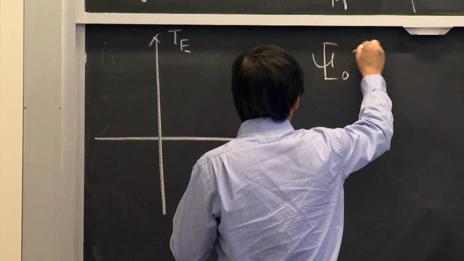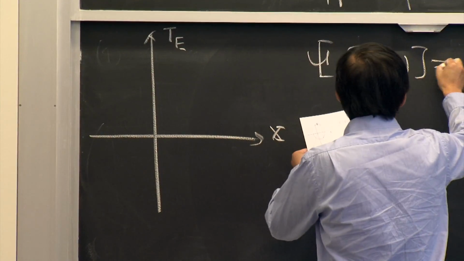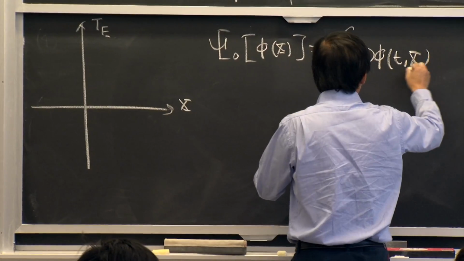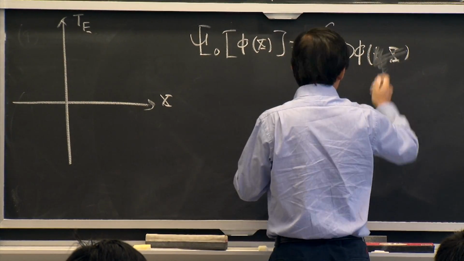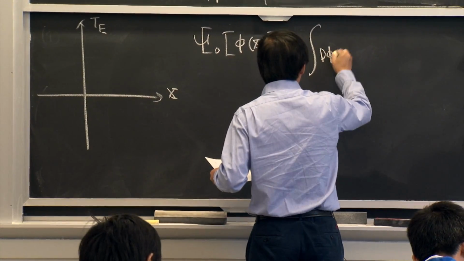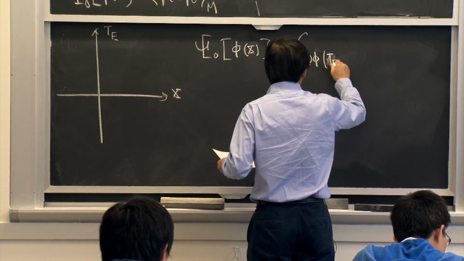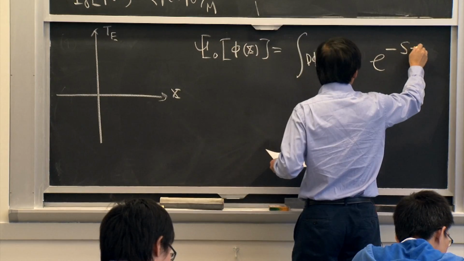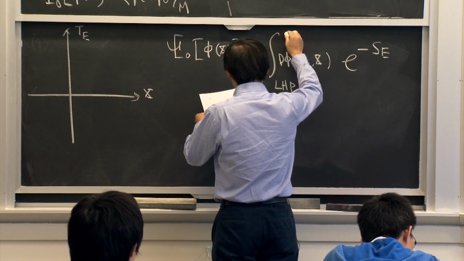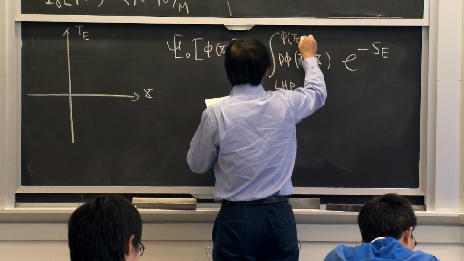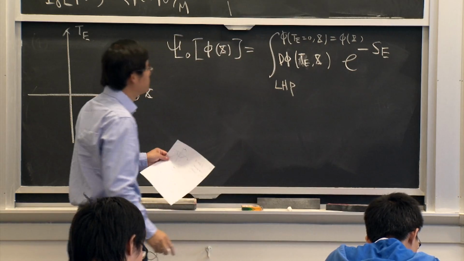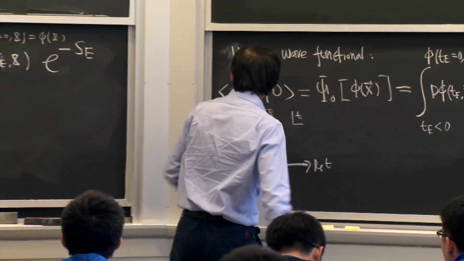The wave function can be written as the integral of D phi e to the minus S_E, the Euclidean action, on the lower half plane of the Euclidean space with the boundary condition fixed at the boundary.